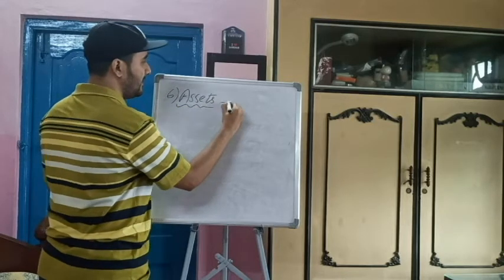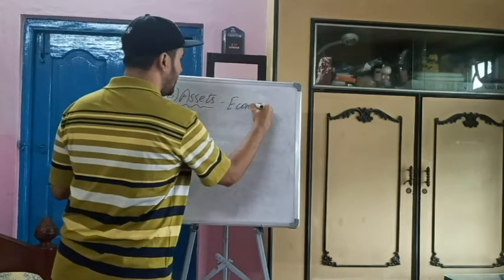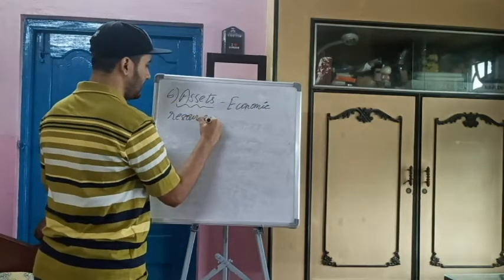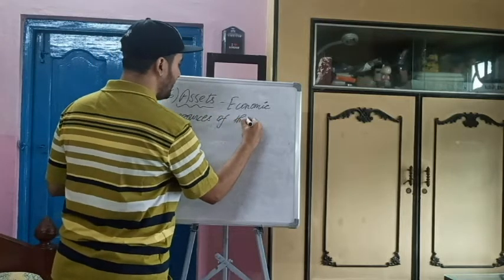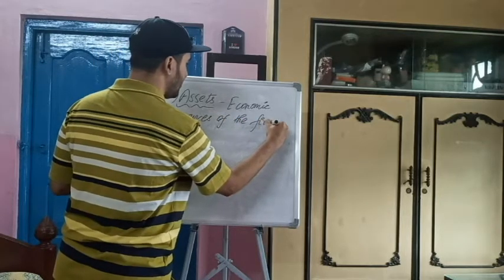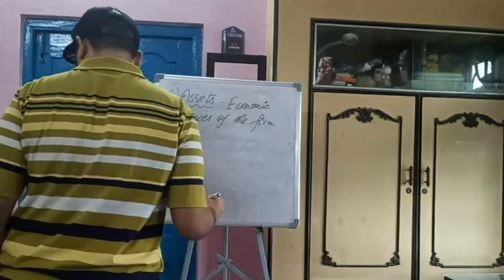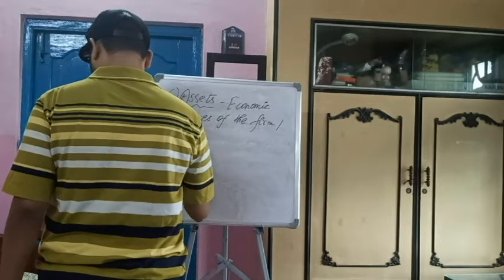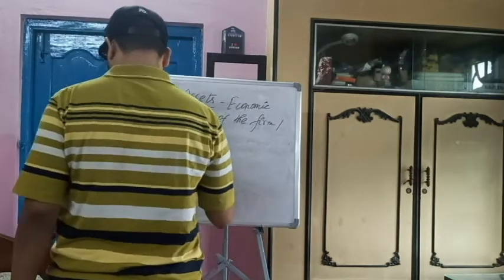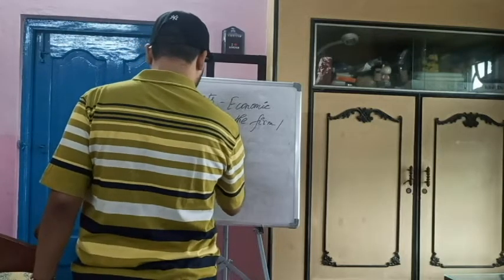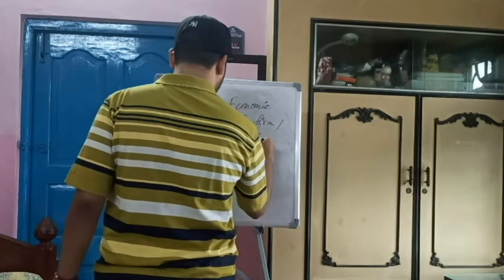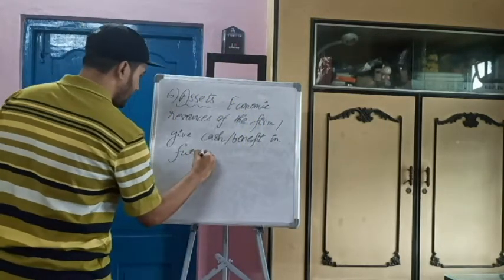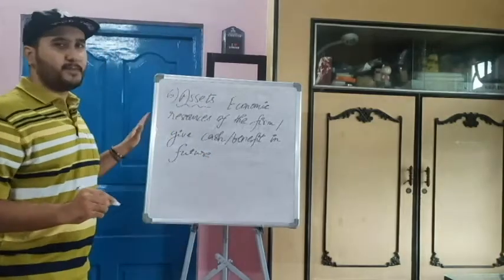Assets are the economic resources of the firm, or we can say which give cash or benefit in the future. That means assets are economic resources of the firm.